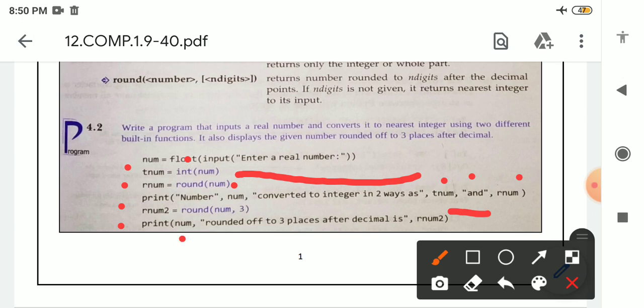So num, the value which is stored inside num, will print on the output screen. After that, the message "rounded off to 3 places after decimal" is in double quotation, so it will print on the output screen. After that, rnum2 is a variable which is storing the calculated part of this second round function.